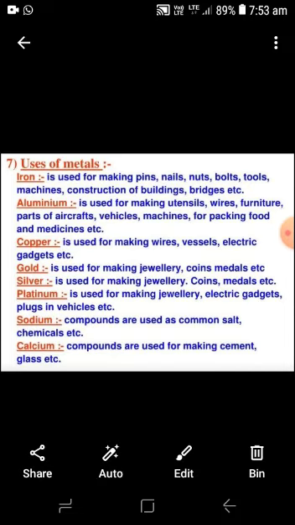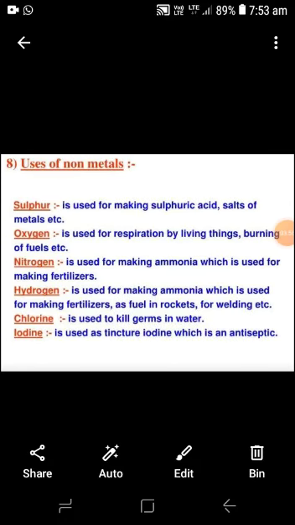Now we see the uses of non-metals. Sulfur is used for making sulfuric acid and salts of metals. Oxygen is used for respiration by living beings and for burning different kinds of fuels. Nitrogen is used for making ammonia as a fertilizer, which is used for making different kinds of nitrogenous fertilizers.